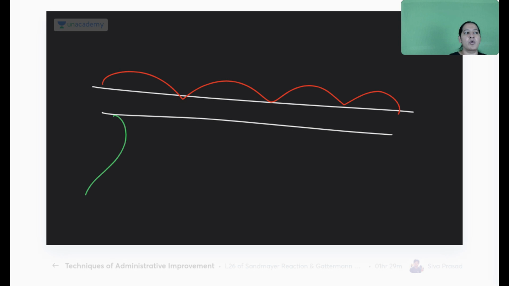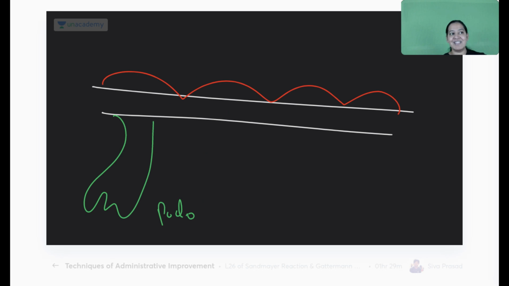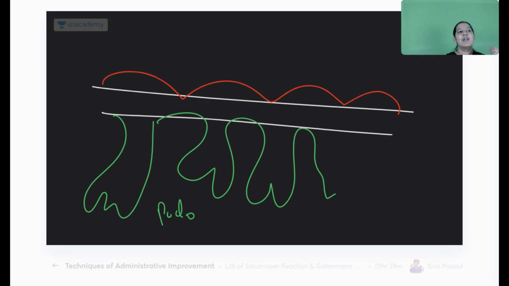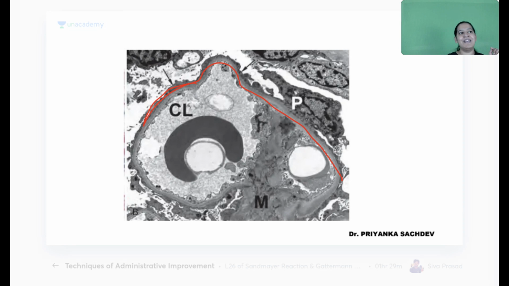Why are podocytes known as podocytes? Podo, what does the word mean? Human foot. I can't show you my foot. So that is the human foot. The shape of the cell is like that, so this is podo. So these are the podocytes. Now here they will become flat. So flattening of the podocyte is there. Please appreciate this flattening. That is the typical feature in MCD.